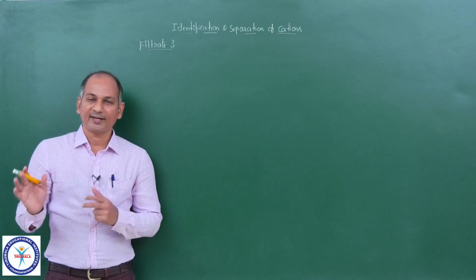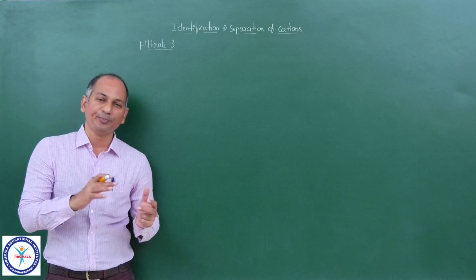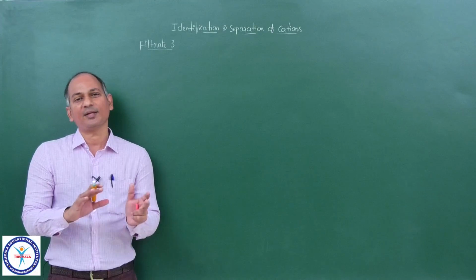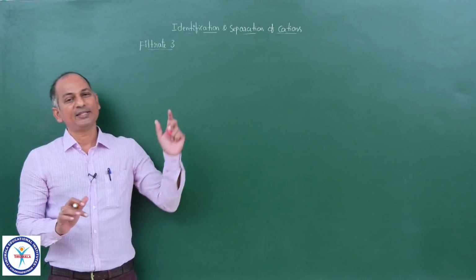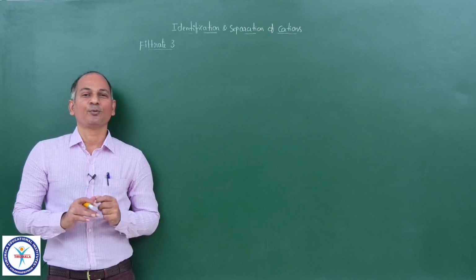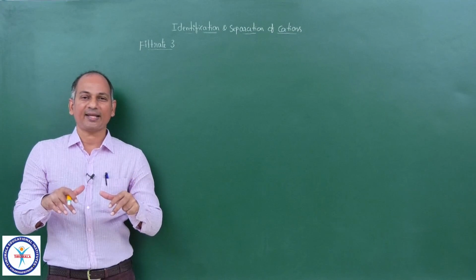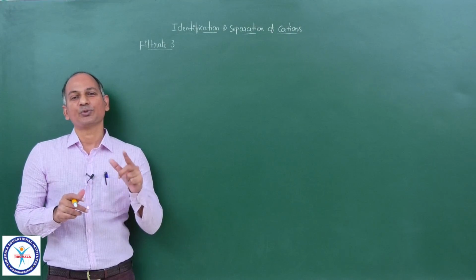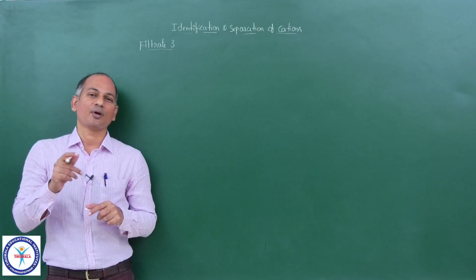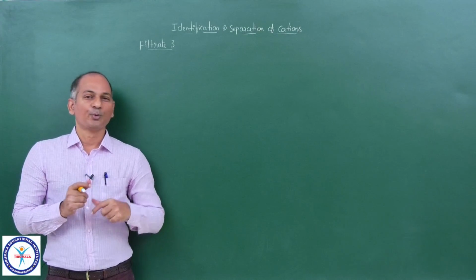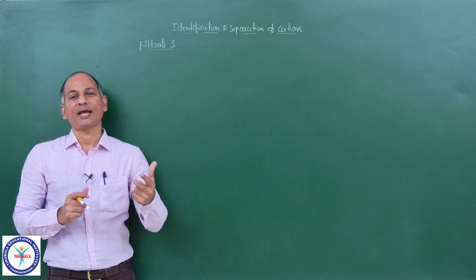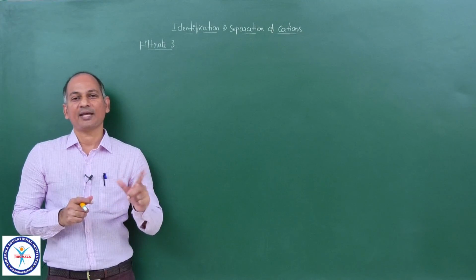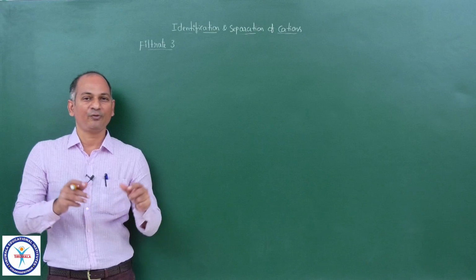Group 1 cations separated, group 2A cations separated, group 3B cations also separated, although we have not seen the detailed separation of group 2B, but they were also separated. So now in this filtrate 3, we have group 3 cations: Fe3+, Cr3+, Al3+. Group 4 cations: Mn2+, Co2+, Zn2+, Ni2+. Group 5 cations: barium, calcium, strontium. And group 6: Na+, K+, Mg2+. Okay, we have such a filtrate.